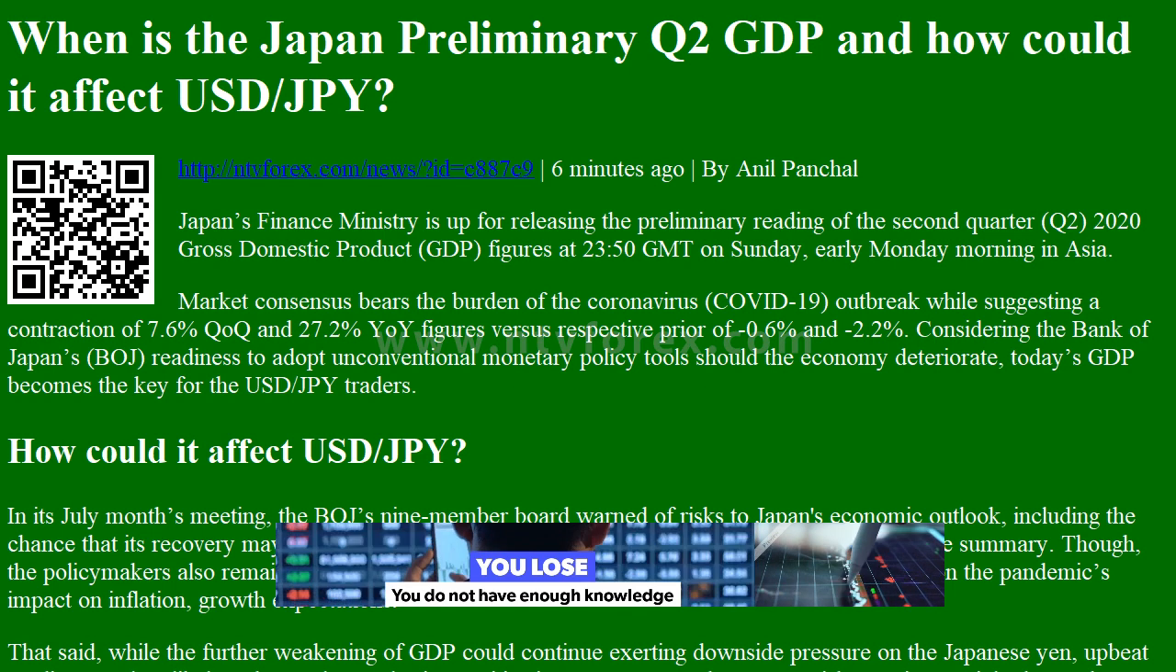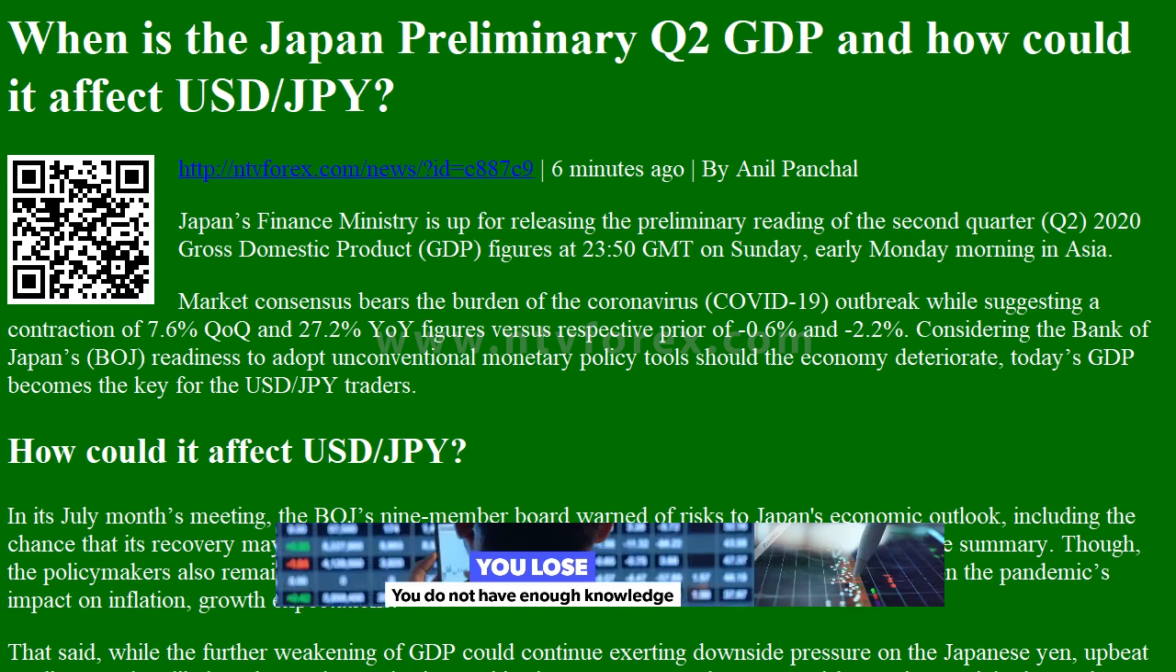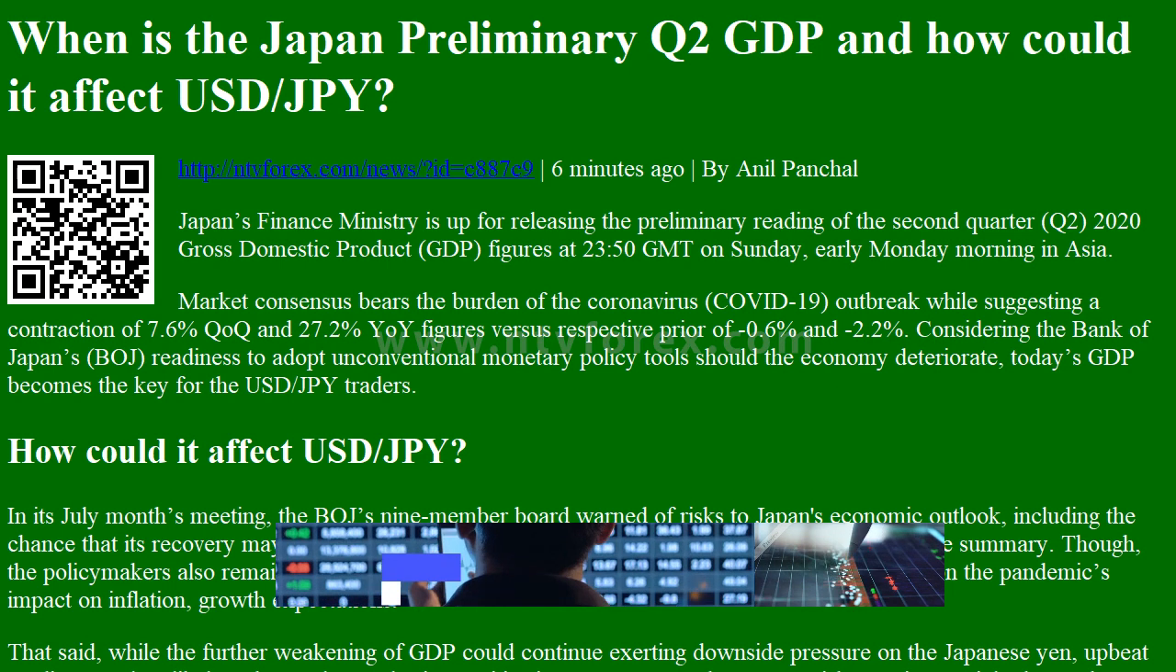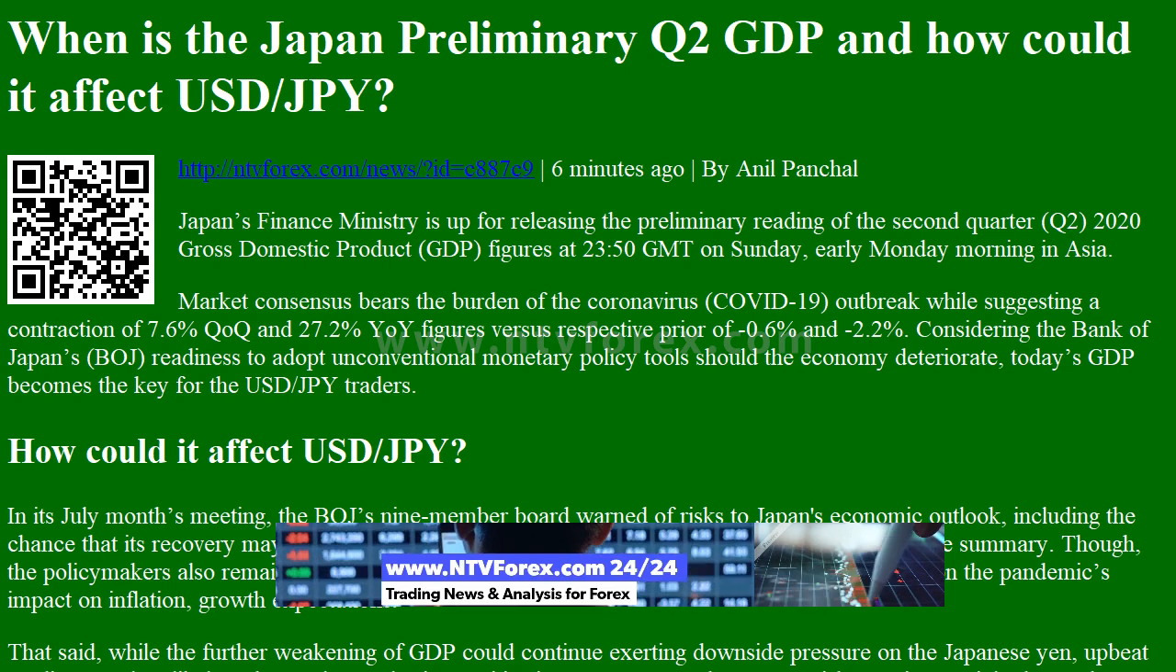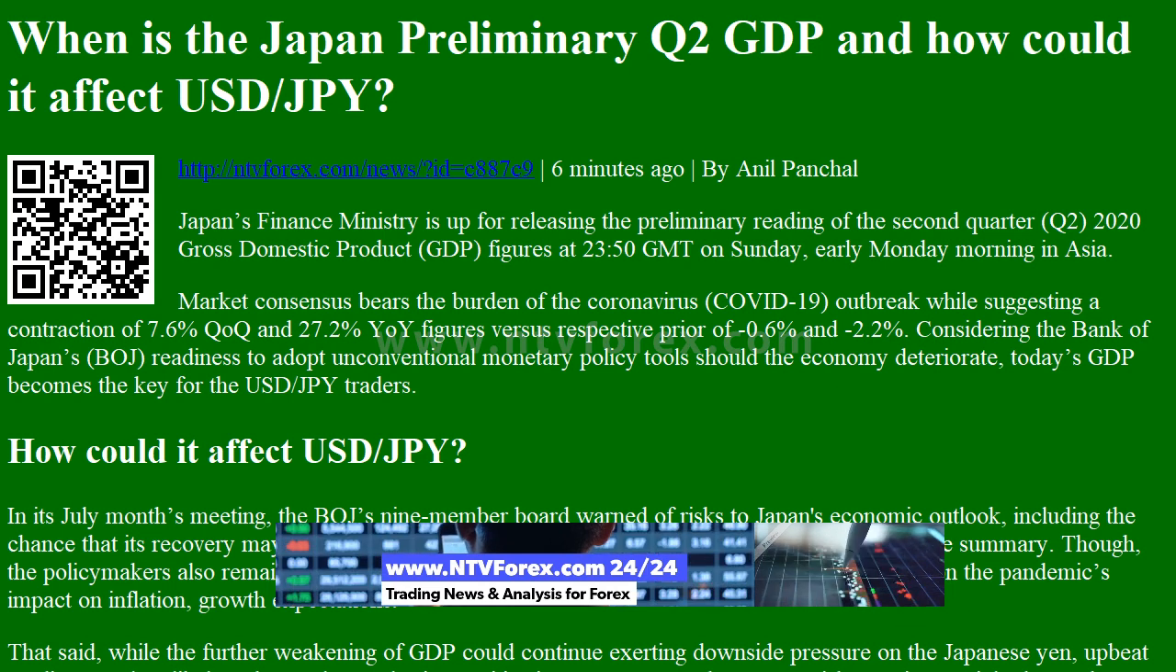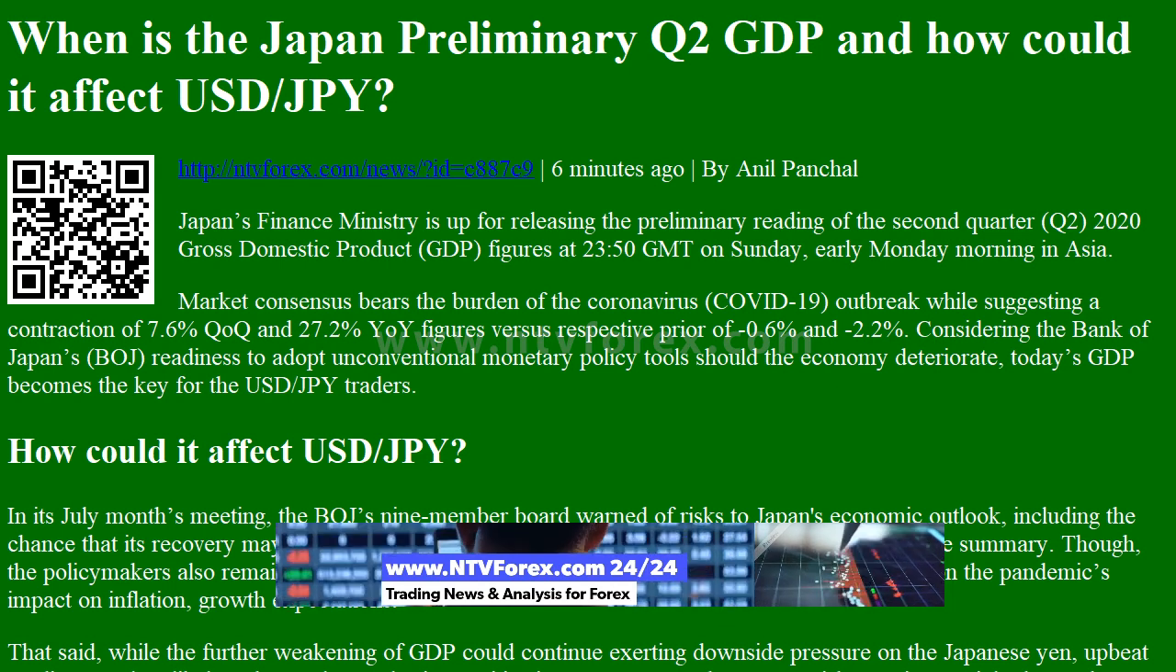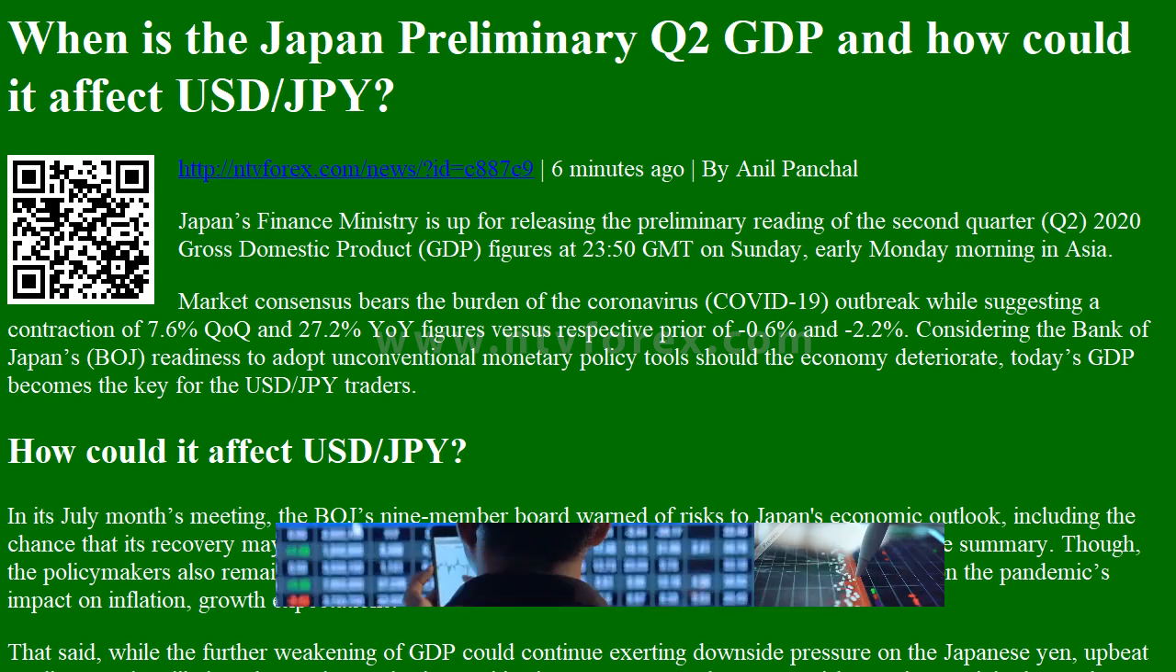From www.ntvforex.com: When is the Japan Preliminary Q2 GDP and how could it affect USD/JPY? News ID C887C9, 6 minutes ago, by Anil Panchal. Japan's Finance Ministry is up for releasing the preliminary reading of the second quarter (Q2) 2020 gross domestic product (GDP) figures at 23:50 GMT on Sunday, early Monday morning in Asia.